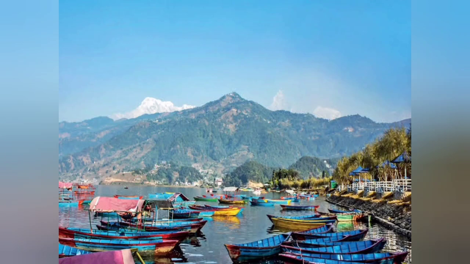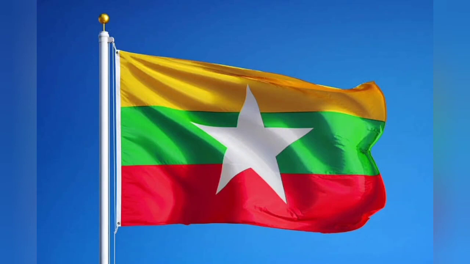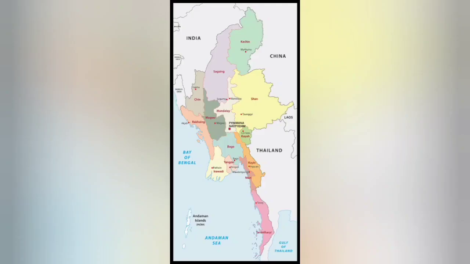Now the next country is Myanmar. First you see the flag of Myanmar. Now with the help of the political map of Myanmar, you will understand about this country. Myanmar, officially the Republic of the Union of Myanmar, is also known as Burma.